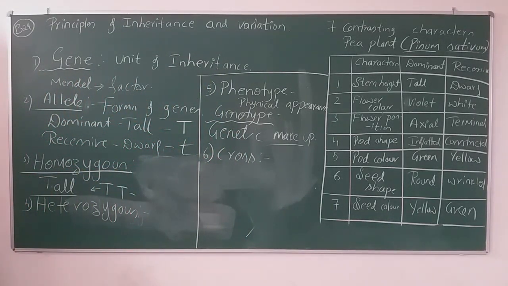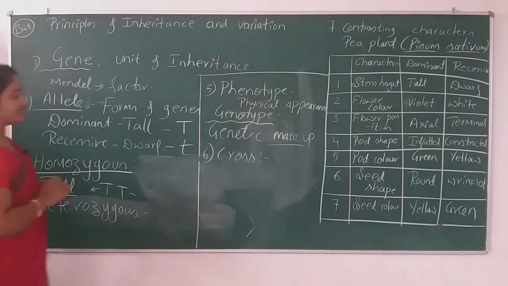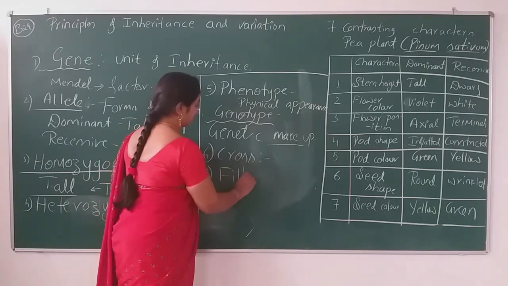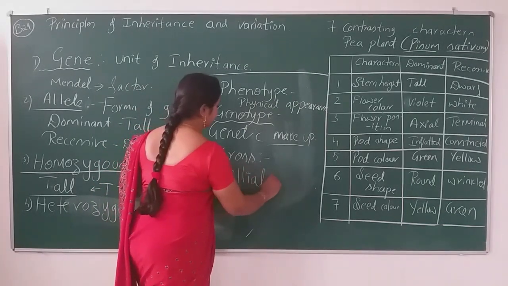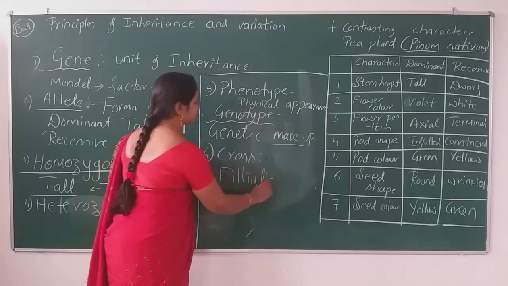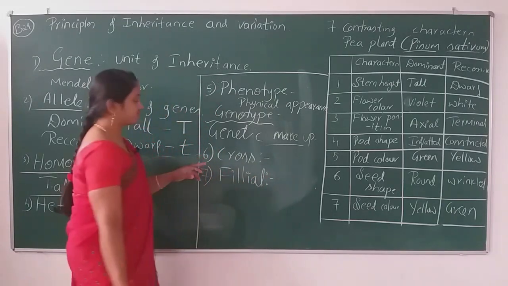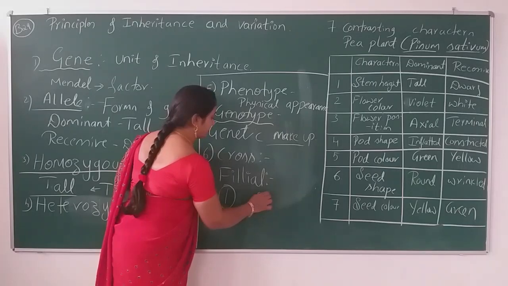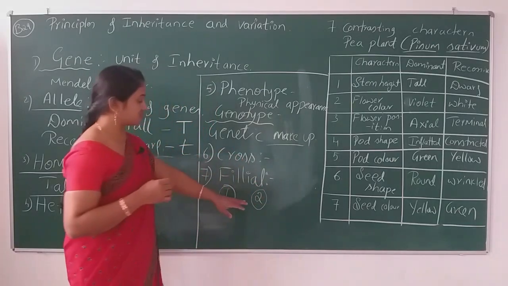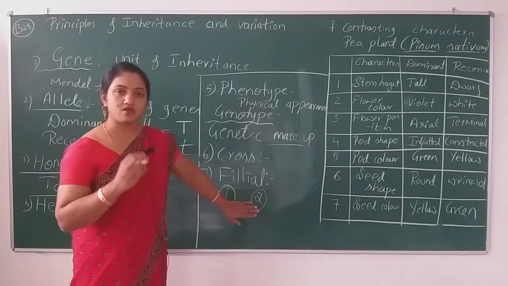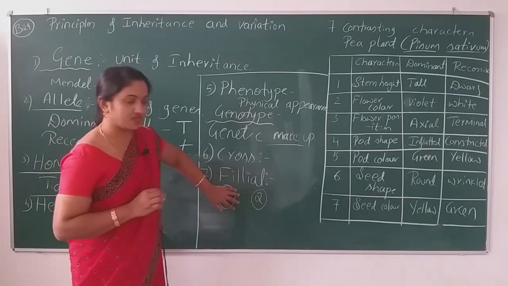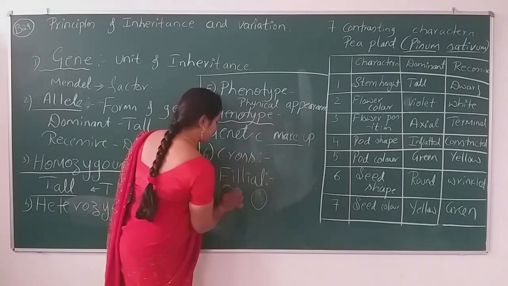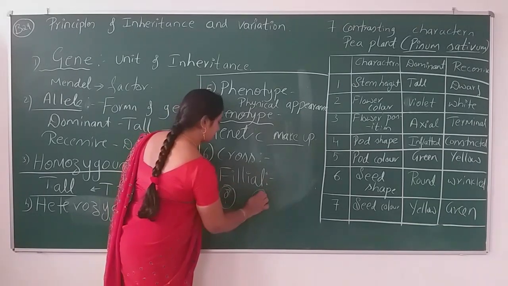The seventh one will be filial. Filial is nothing but, think we have crossed one parent and one more parent. I am just taking two plants. Consider we have two, let me write here, male plant and female plant.